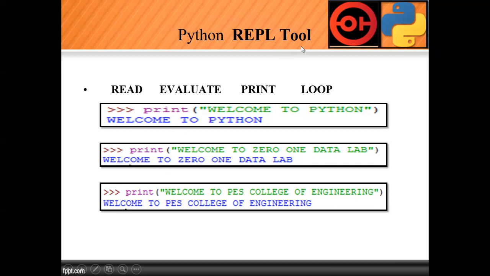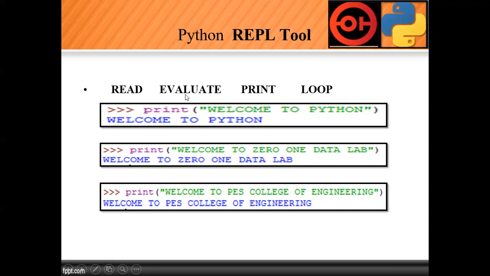So how will the REPL tool work? First of all it will read. Don't worry about the output, just focus on print, round bracket, welcome to Python. First of all it will read all the statements. If we have any errors, they will be generated on the console or command prompt. If you don't have any error, then the next task is evaluate. Evaluate is nothing but execute. So it will execute that statement. Once we read the statement, it will execute. Once we execute the statement, it will print.